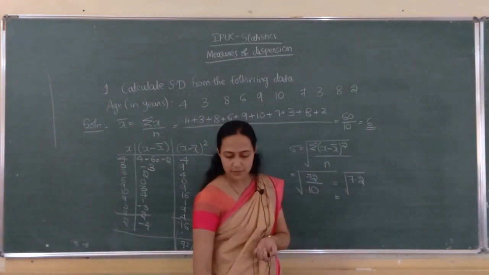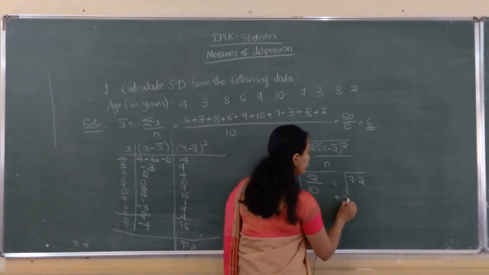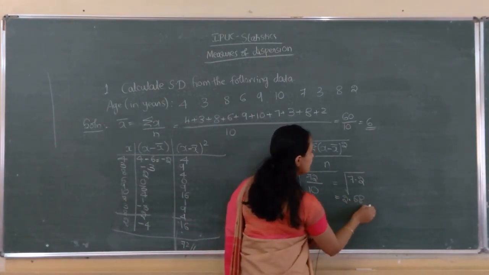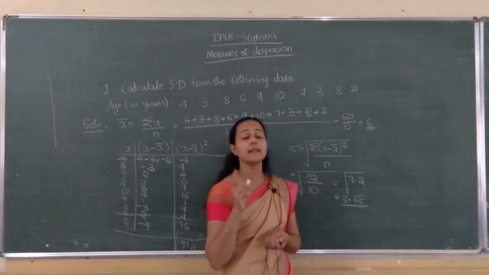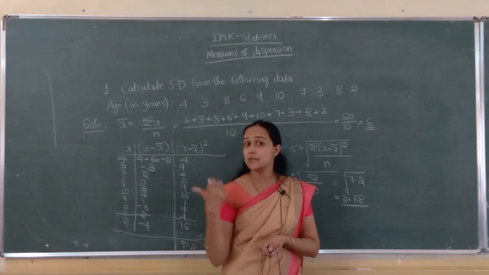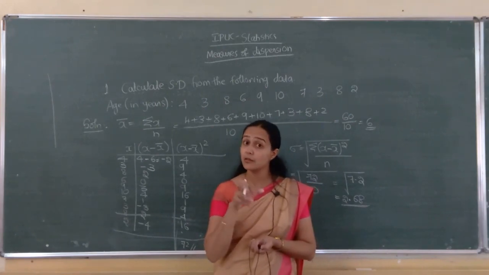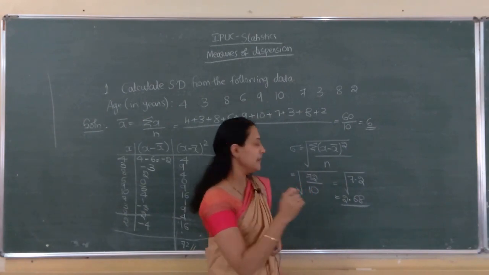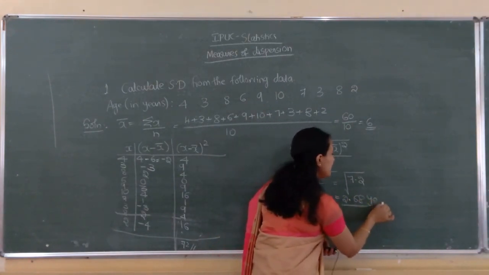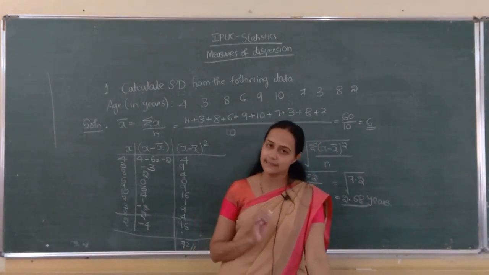Root 7.2 is 2.68. Remember one thing, you have to write the unit. It is not a relative measure, this is an absolute measure. So, we have to write the units. The unit is years. So, standard deviation is 2.68 years.